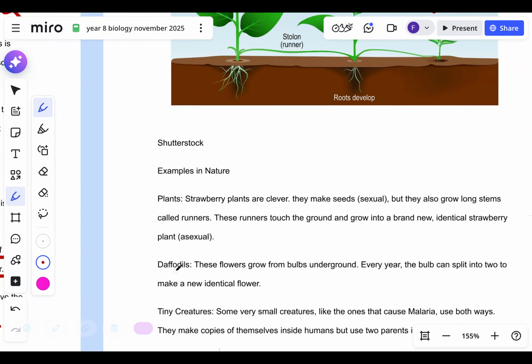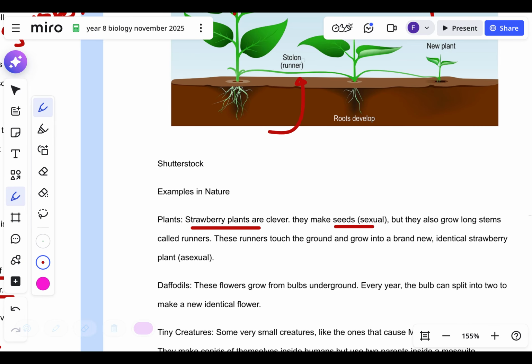We also looked, I'm going very quickly through this one, strawberry plants do both. They make seeds, that's sexual reproduction, so they have flowers, and they have gametes. But then they also have these runners that allow them to clone themselves.